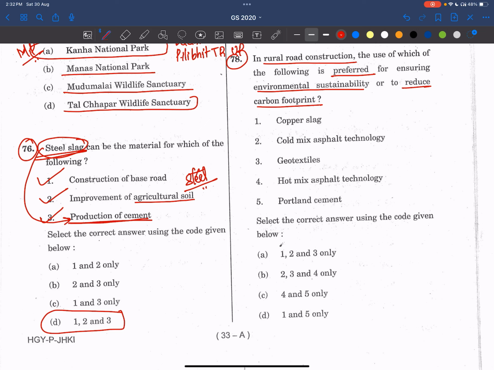Copper slag, see here, steel slag, copper slag. It is produced from the copper industry. So this is wastage, right? So we can use it in road construction. So this is possible.